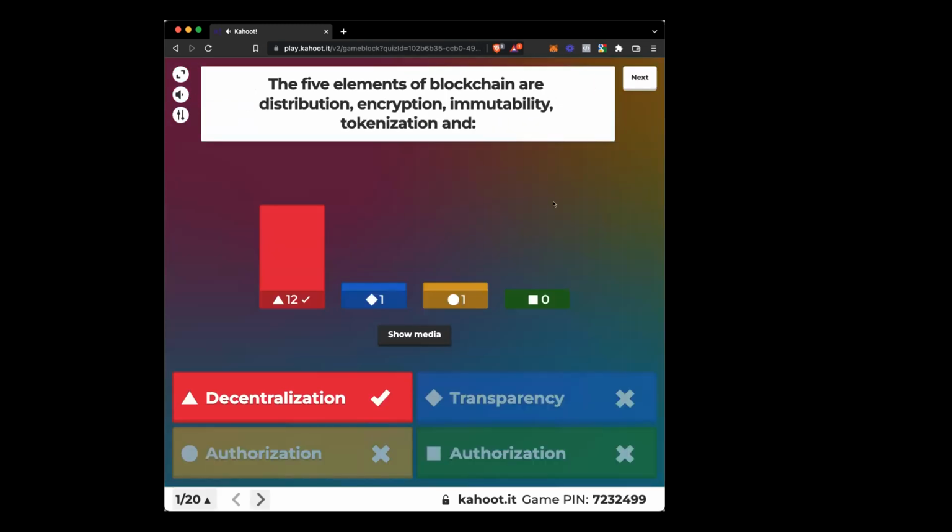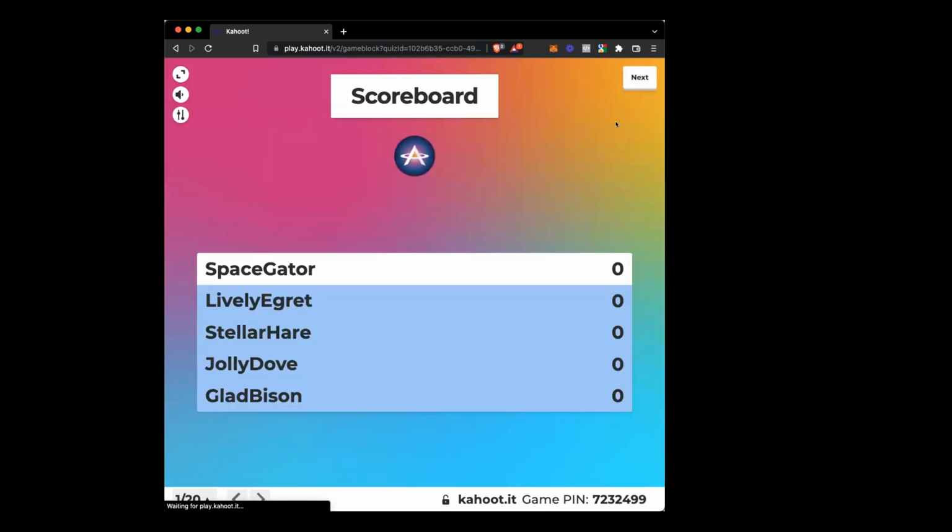Excellent. It is decentralization. For those of you who answered the other 2, decentralization is one of the fundamental elements of blockchain.